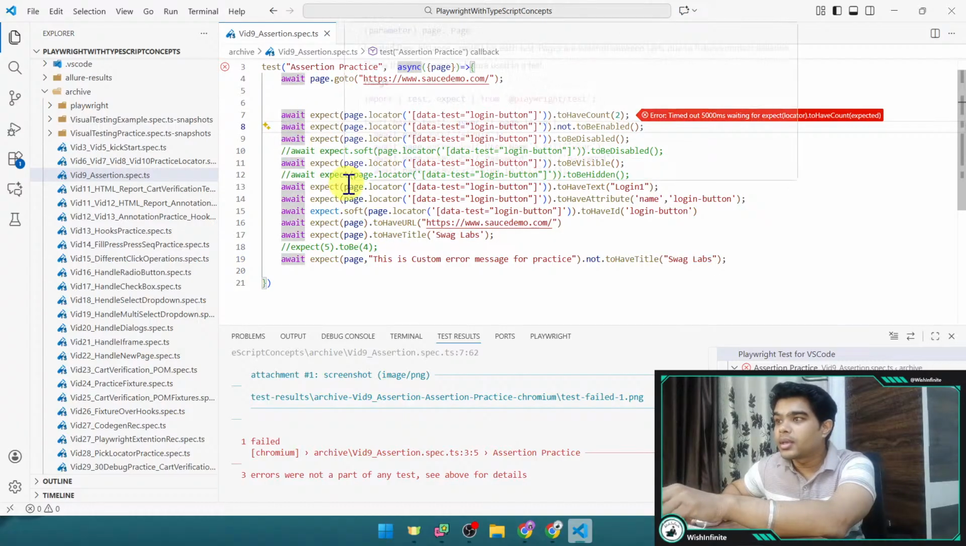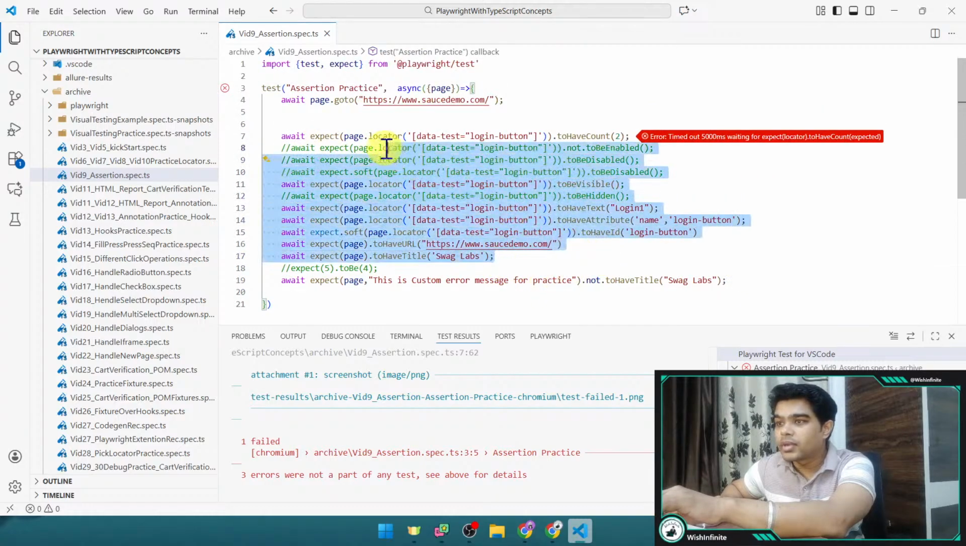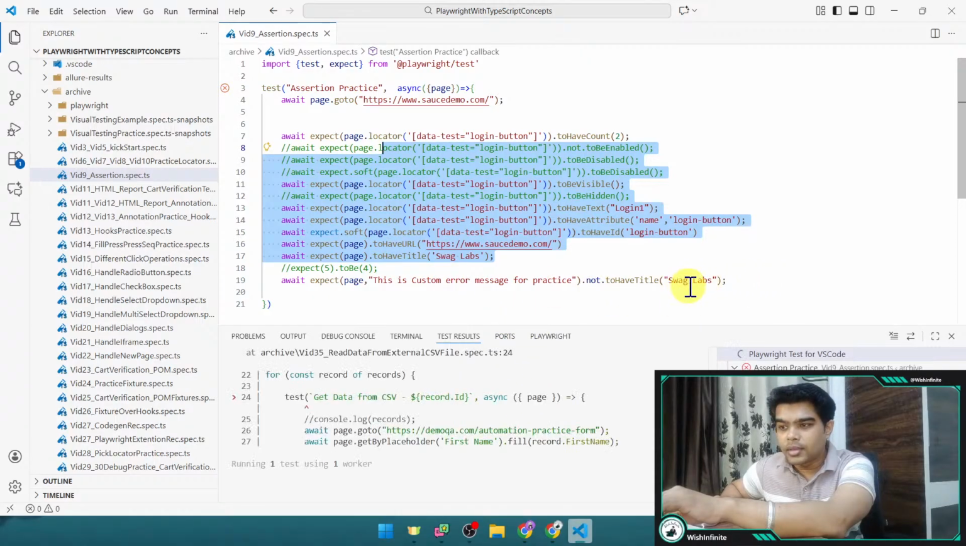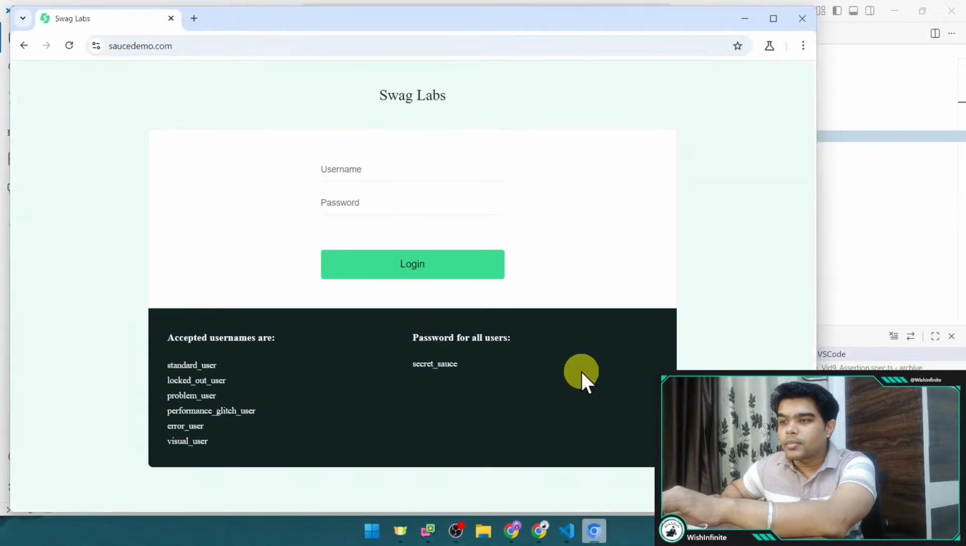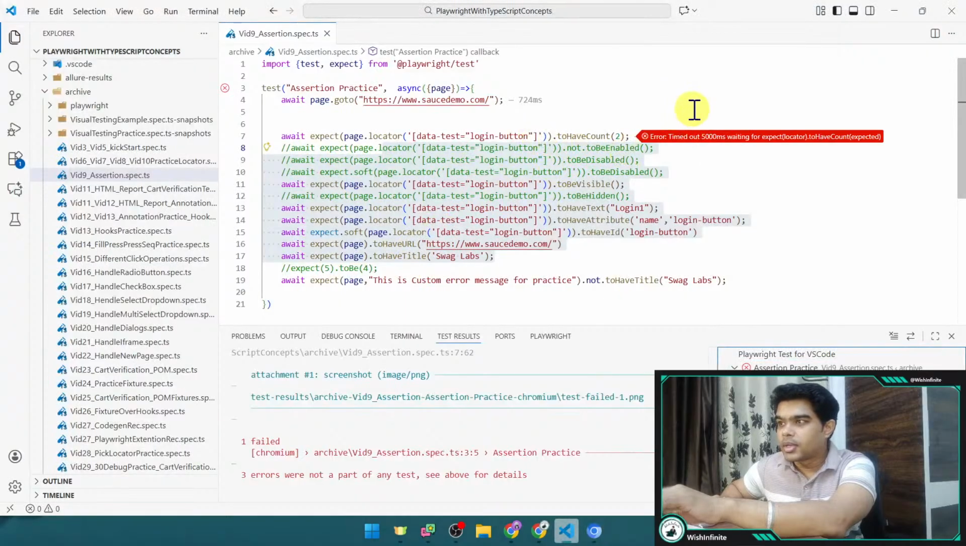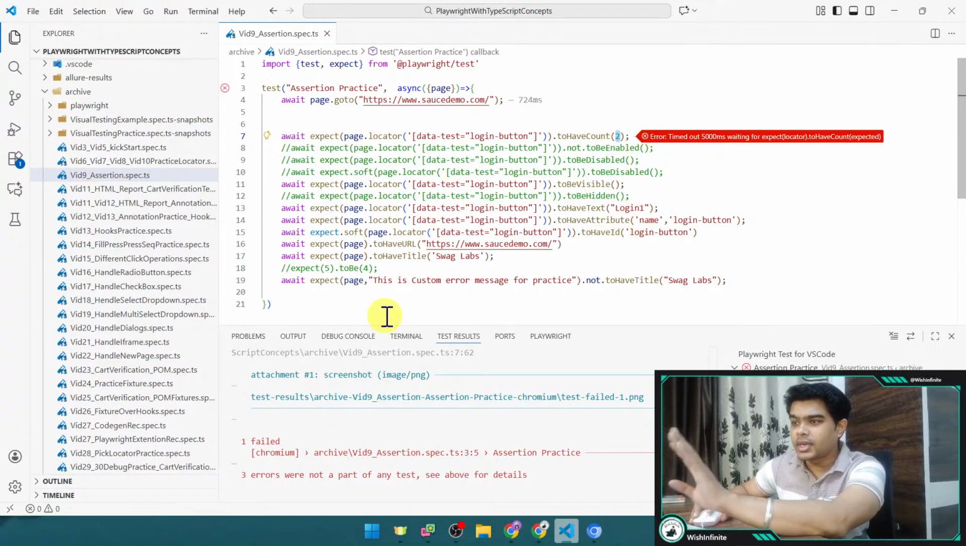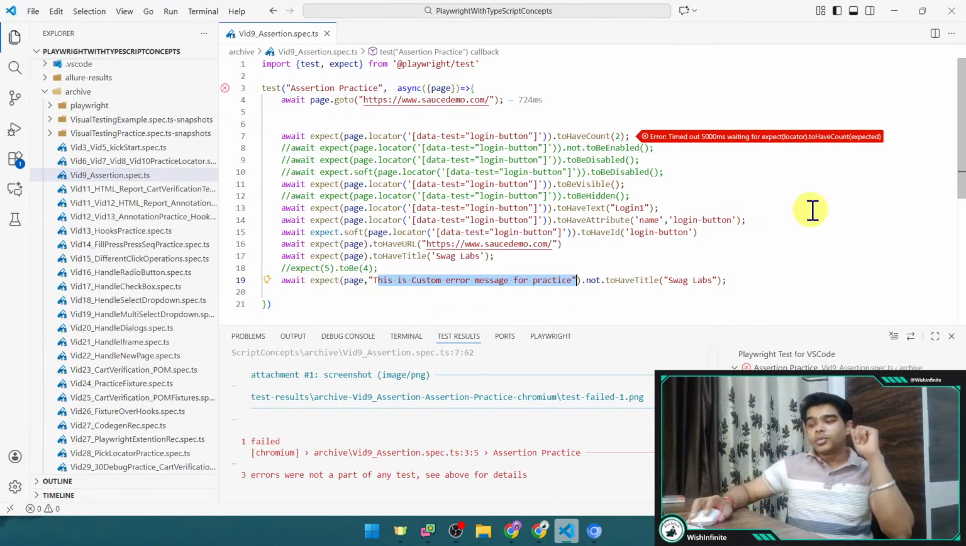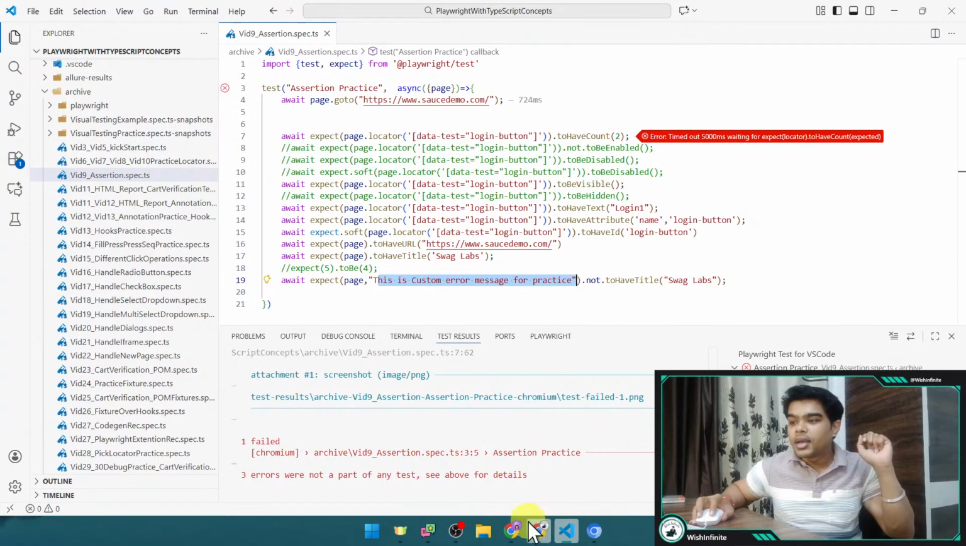Let me uncomment it. Let me run it. These things are correct. We should be able to see that last failure. In between also many assertions have failed, but you can try it by giving the custom message as the second argument for this expect method, and you should be able to see the correct given custom error message, right?